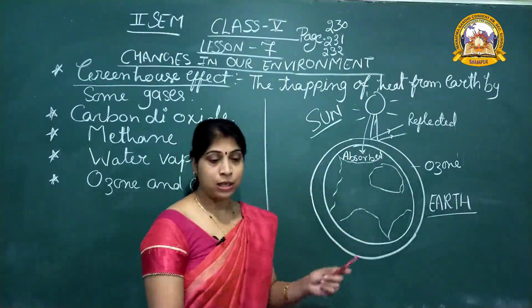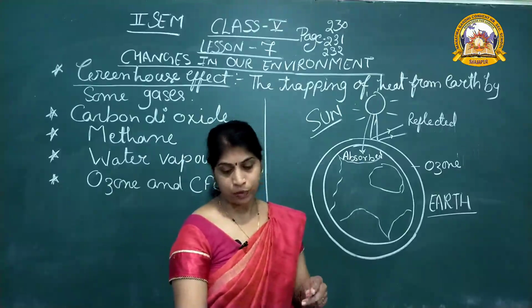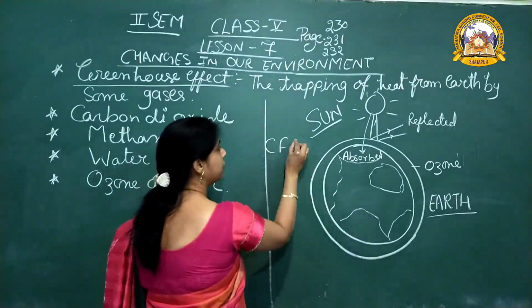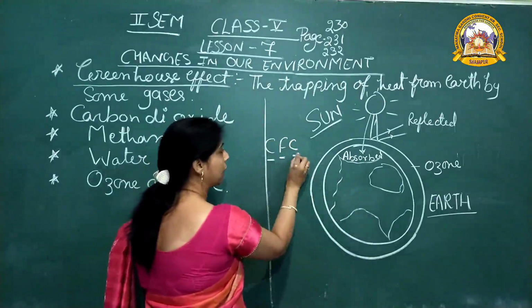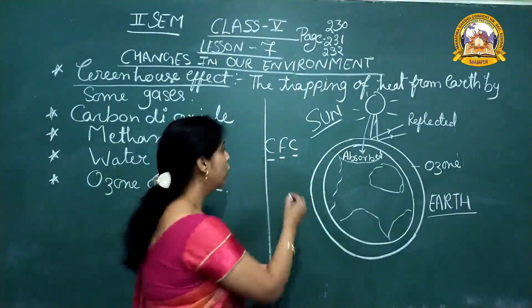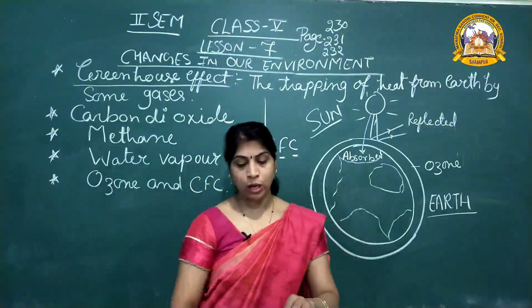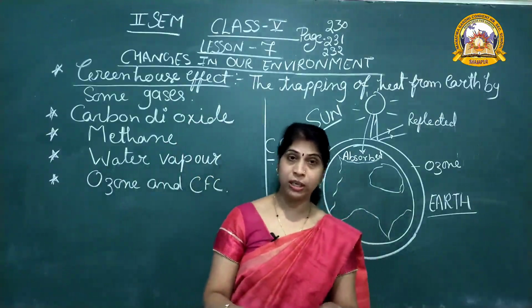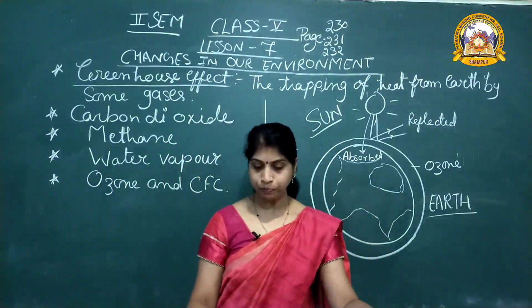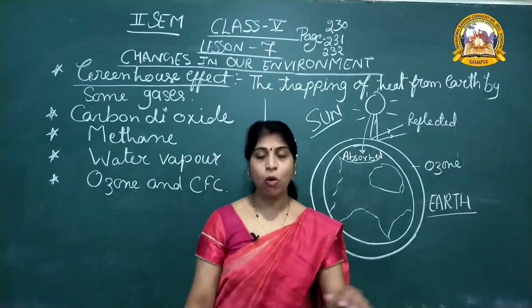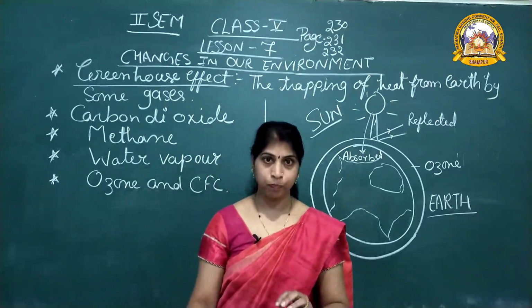Some chemicals, I mean CFC. CFC means chlorofluorocarbon. What is the full form of CFC? Chlorofluorocarbon. This chlorofluorocarbon is widely used in refrigerators and air conditioners and in many other industries. They too warm up the atmosphere.